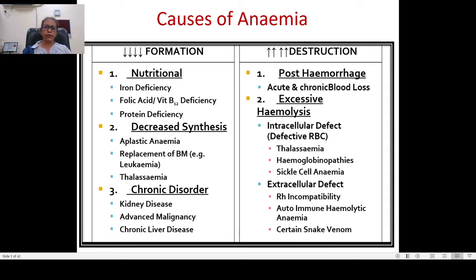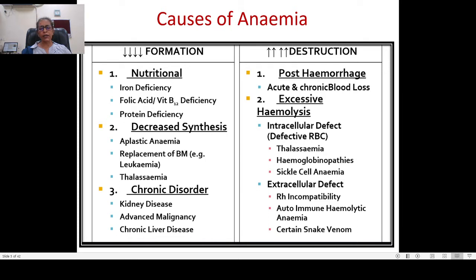If there is increased destruction, that can also cause anemia. Increased destruction can occur post hemorrhage, like if there is acute or chronic blood loss, then the patient becomes anemic. If there is excessive hemolysis due to intracellular defects, like a defect in the RBC as seen in hemoglobinopathies, sickle cell anemias, thalassemias, in all these conditions there is increased destruction of RBCs.